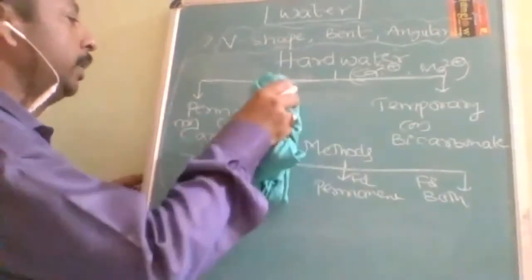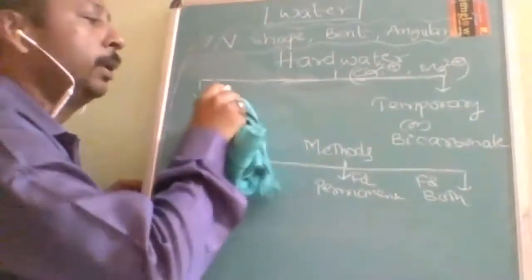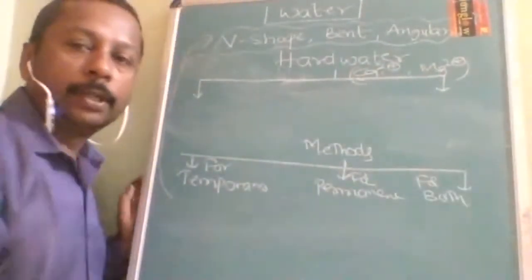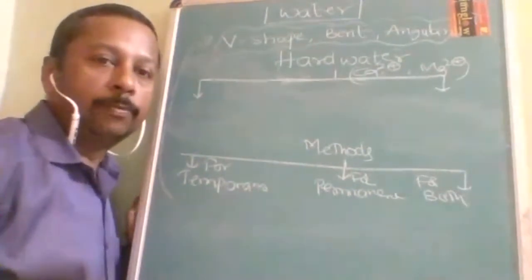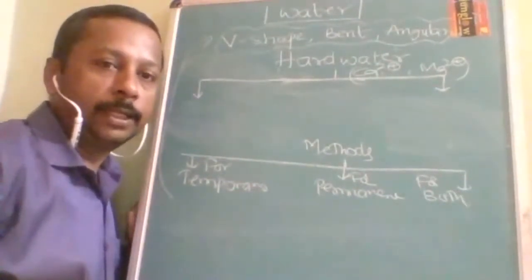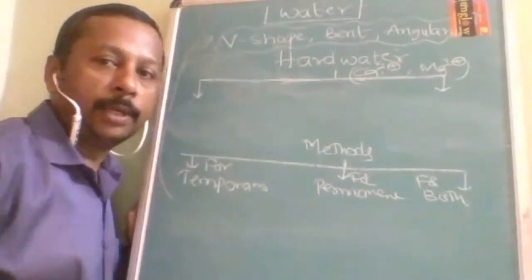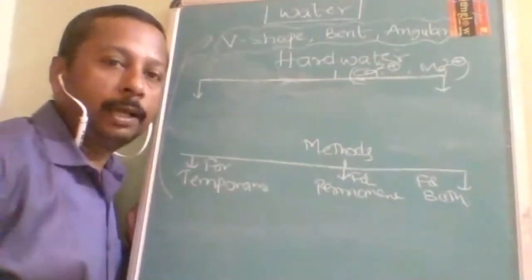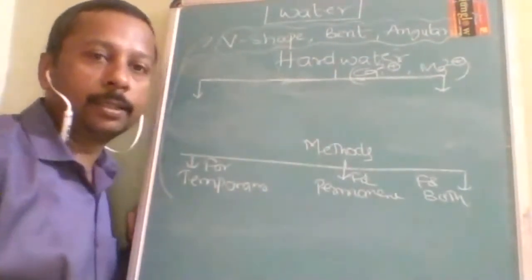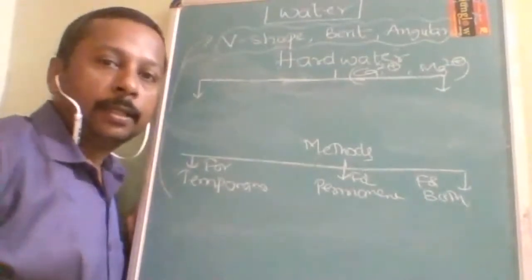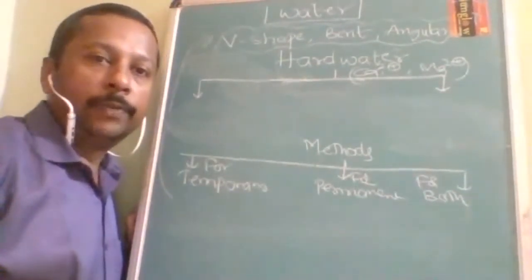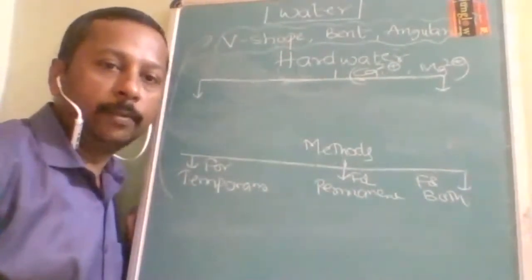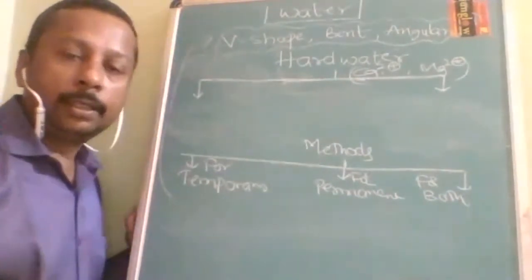This type of naming was given earlier, because at that time there was no method to remove permanent hardness. Now it is not truly permanent, as methods are there to remove permanent hardness also. Earlier it was permanent and temporary hardness, but nowadays there are methods used for removing permanent hardness, methods for temporary hardness, and certain methods which remove both.